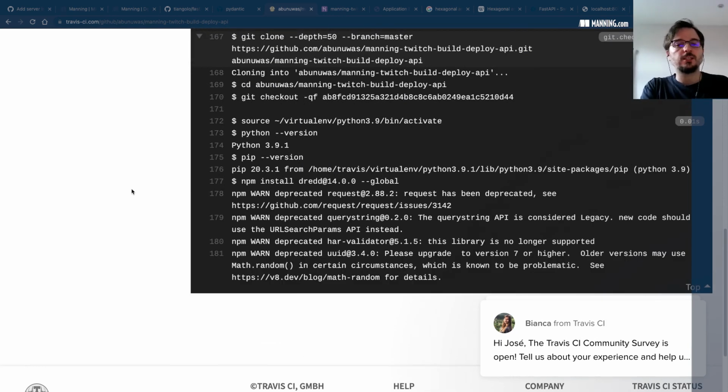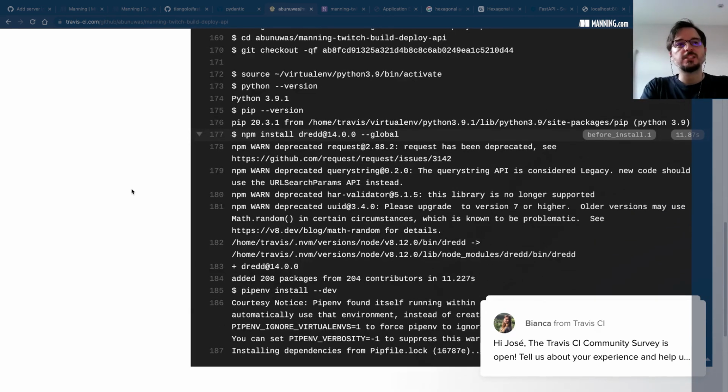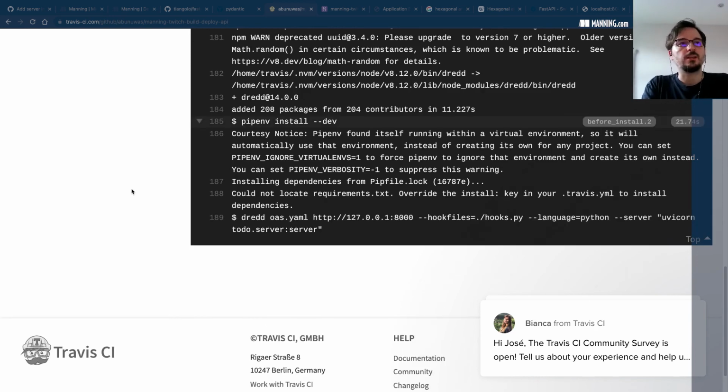You can have a cache in Travis and check if the dependencies haven't changed. If the dependencies haven't changed, don't install anything. Just reuse the build or the dependencies from the previous build. Well, I'm not doing that in this case, just to keep it simple, and also because we don't have many dependencies. But in some cases, it can be painful having to do everything every time.